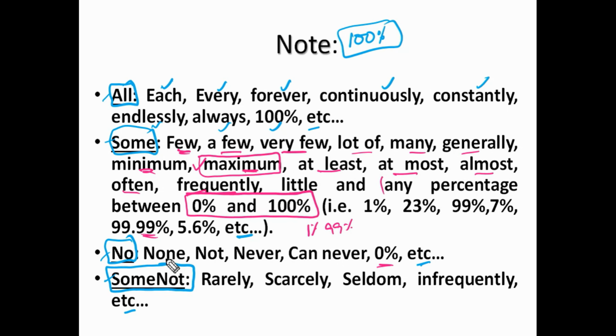No A is B. None of the A's are B's. A's are not B's. Never are A's B's. A's can never be B's. All these points represent no. Next, A's are rarely B's. A's are scarcely B's, seldom, infrequently, not frequently. Frequently comes under some, infrequently comes under some not. So these are the other names of qualifiers. You can practice with these names also, right?